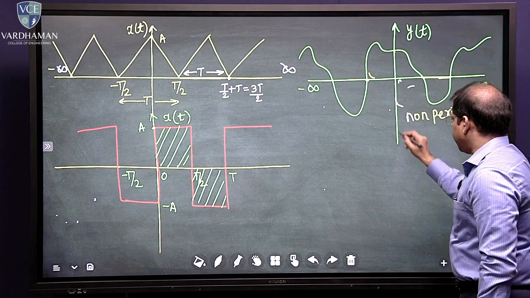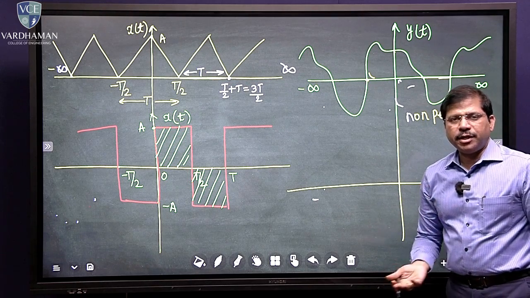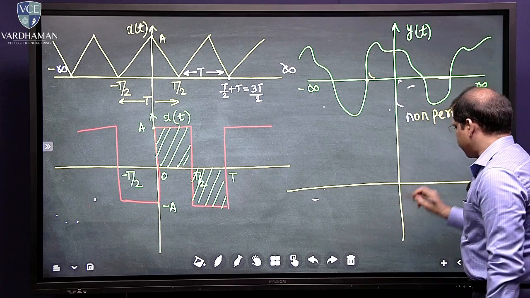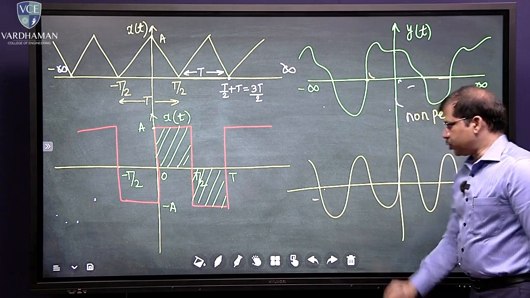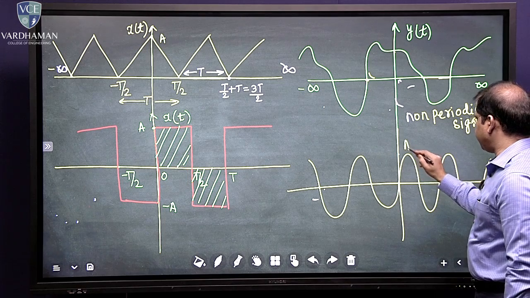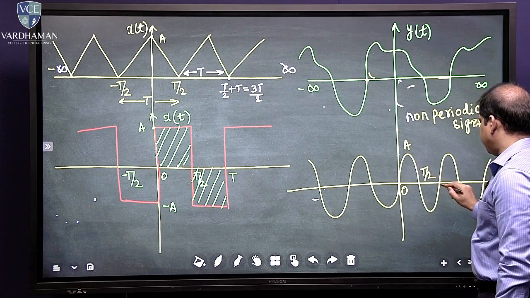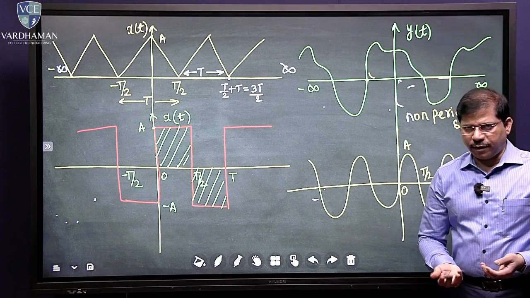The best way of understanding a periodic signal, which we have seen many times in physics and fundamentals of mathematics, is a simple sinusoidal signal, is it not? Here this is going to be amplitude A and this point is 0, this point is T by 2 and this point is T. That's a simple example of a sinusoidal signal.